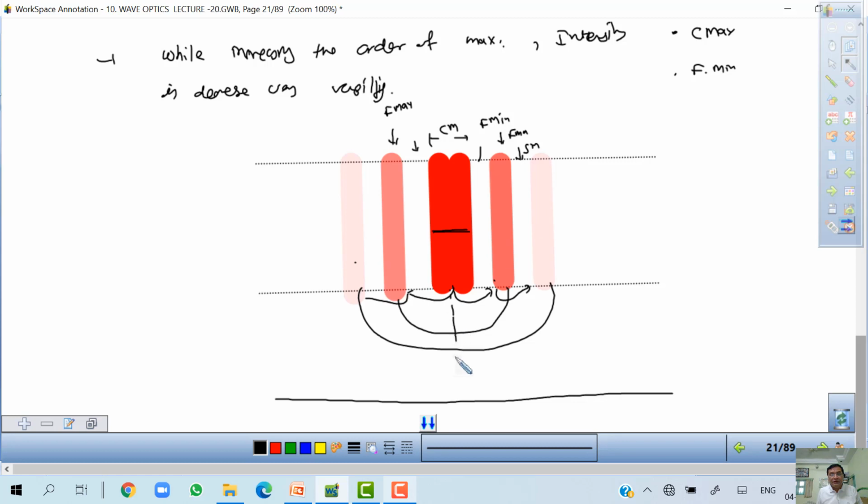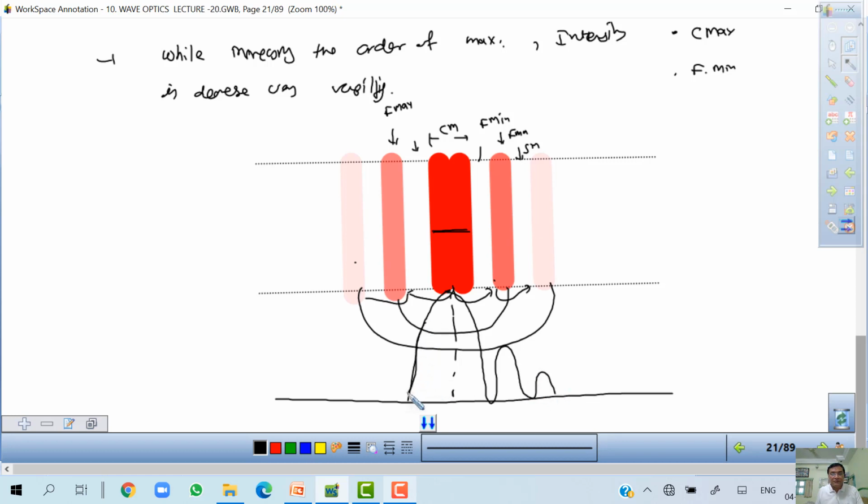So here intensity is maximum and it becomes zero like this, then again increases, decreases, like this.